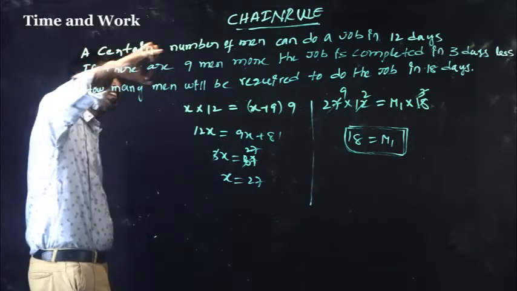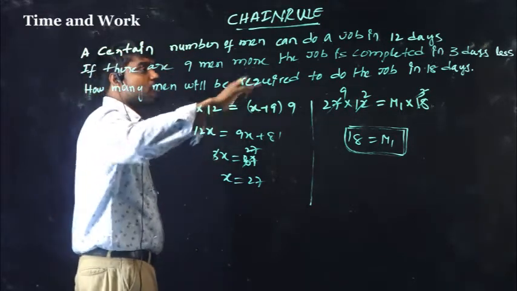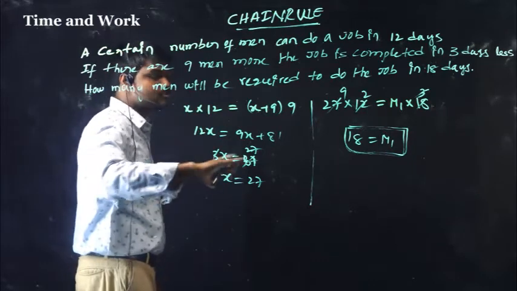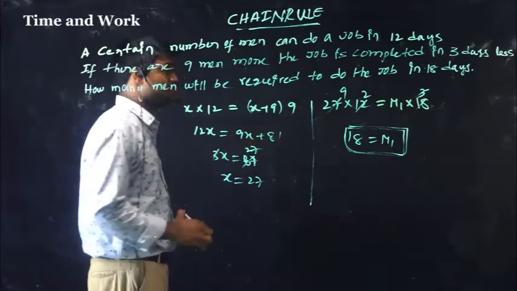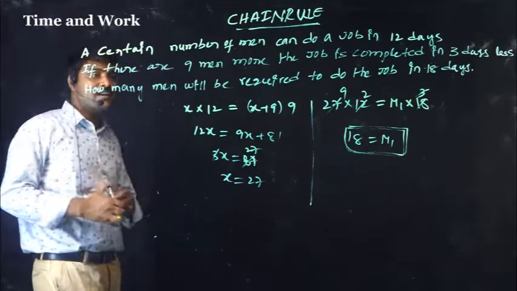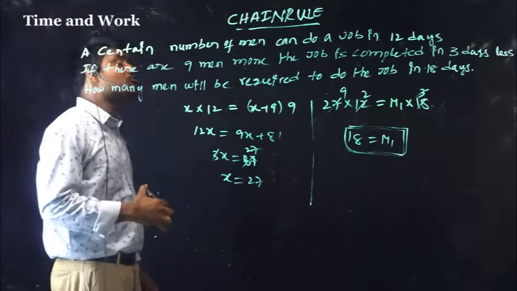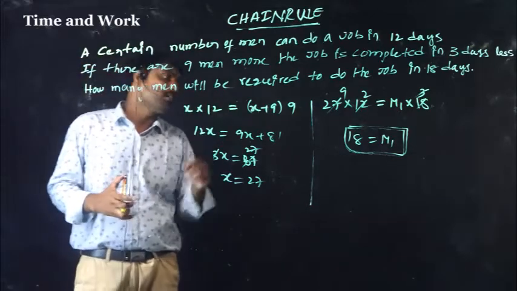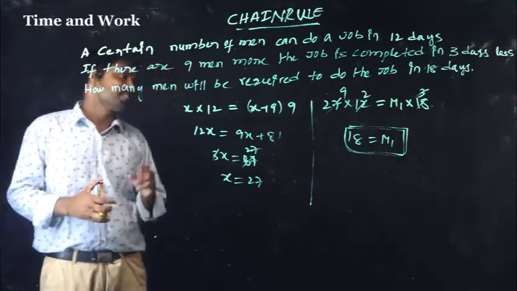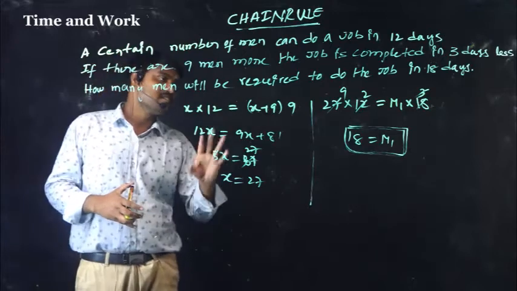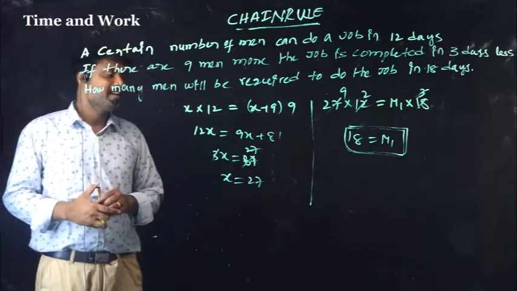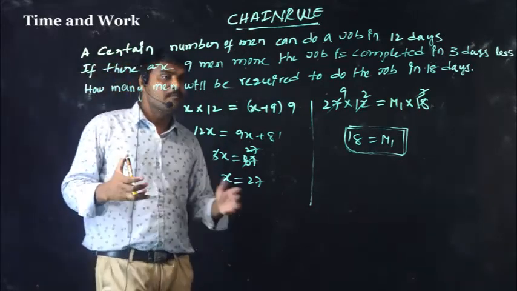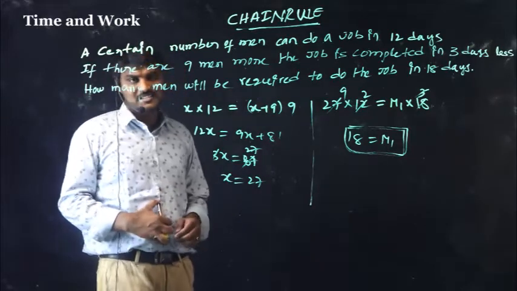That means 27 men can do the job in 12 days. Now it is asked how many men will be required to complete the job in 18 days. So M1 into 18, calculation: 6 2s are 12, 6 3s are 18, 3 1s are 3, 3 9s are 27. So 18 men will be required to complete the job in 18 days.